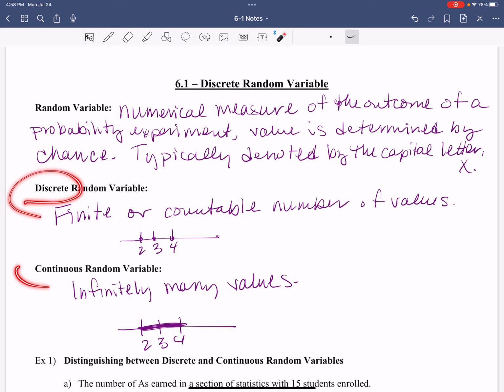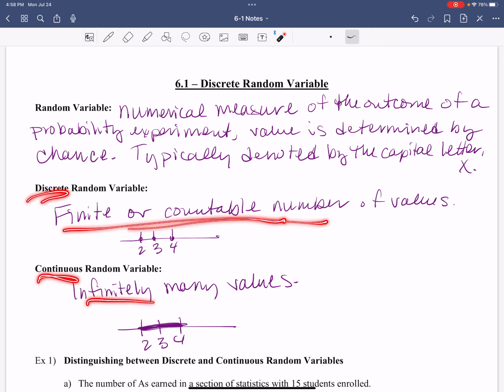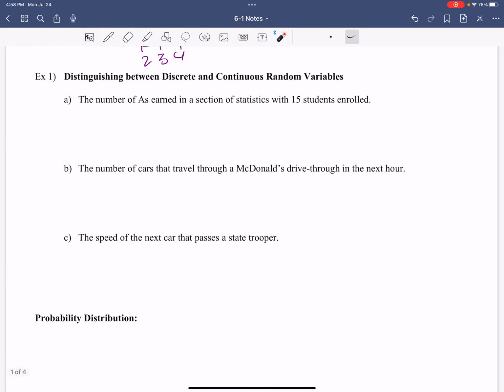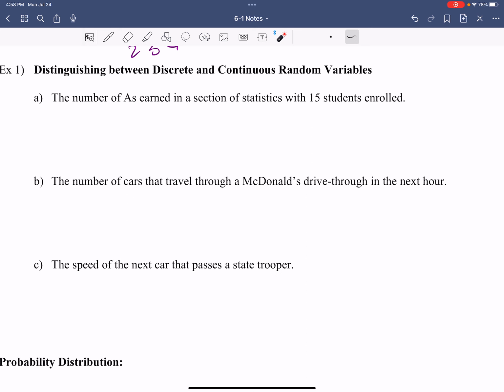Have you seen these words before? Discrete and continuous? Yeah, I believe so, right? So it's the same kind of situation that we're looking at. This finite, this countable is my discrete. Continuous is infinitely many, everything that's in between that we're looking for. All right, so if we want to try to determine which one's discrete and which one's continuous, look at our examples here.